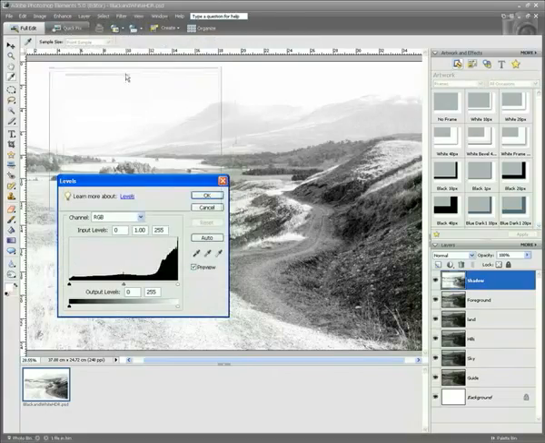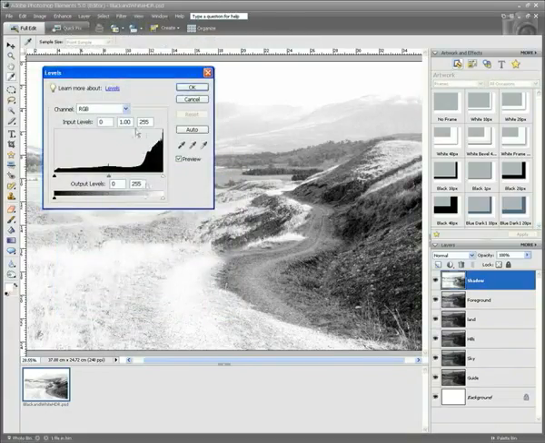Now over on the left hand side, this histogram shows a lot of detail or a lot of information in the highlights, and we can see that instantly if we look at the picture. It is very light in the areas of the background and the foreground, and it's just the shadow area which is properly exposed. If we look over on the left, you can see the blacks are very low, and we've got quite a nice even amount of midtones going across the image.